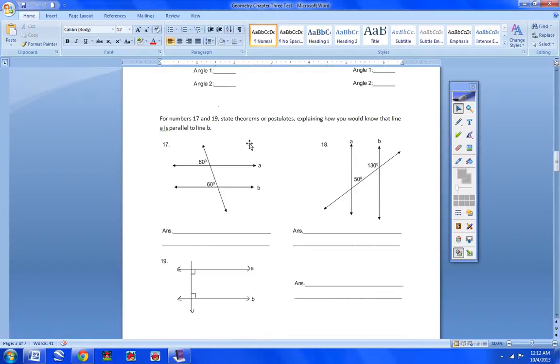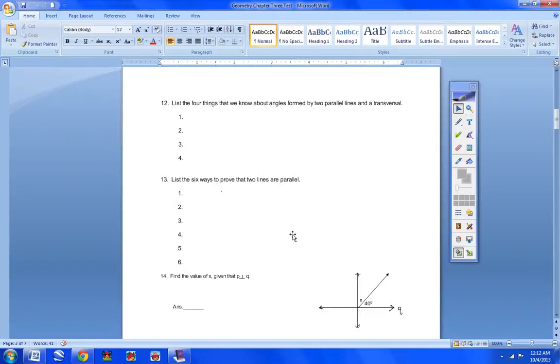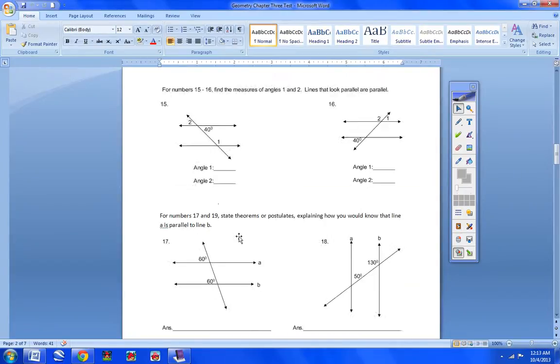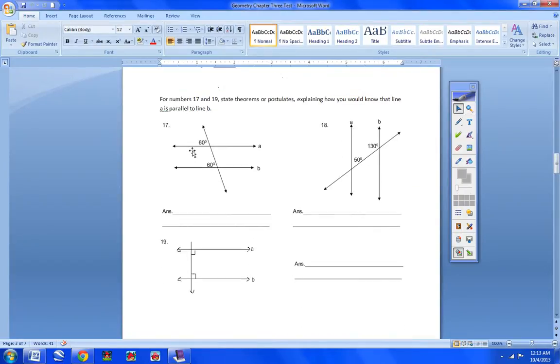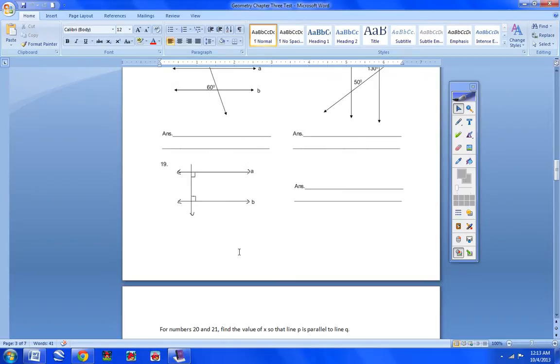17, 18, and 19, state the theorems or postulates explaining how you would know that line A is parallel to line B. In fact, remember back here, I told you there are 6 ways. Right here, number 13, there's 6 ways to prove that lines are parallel. Well, you're going to use these 6 reasons. So one of those reasons will work for number 17, one for number 18, and one for number 19. So you're using your 6 reasons to explain how you know that lines A and B are parallel. That's for 17, 18, and 19.